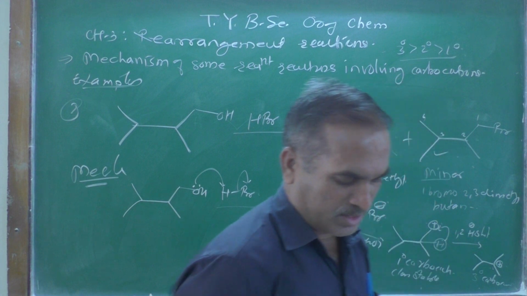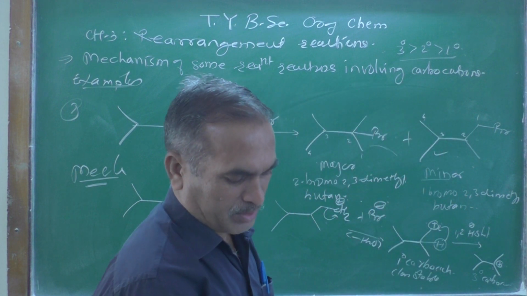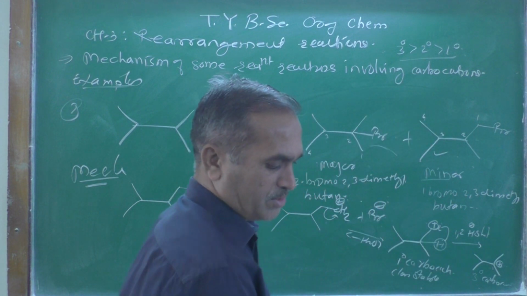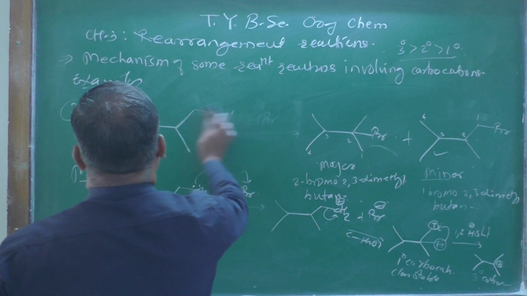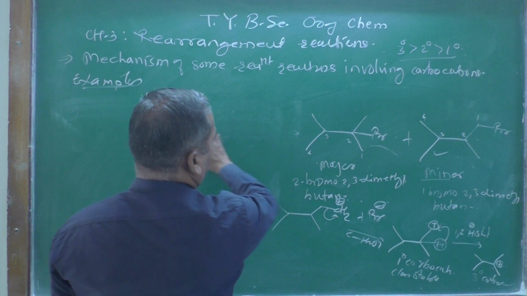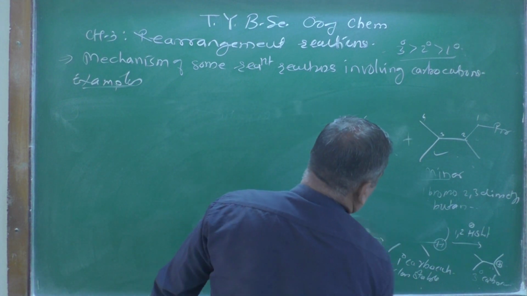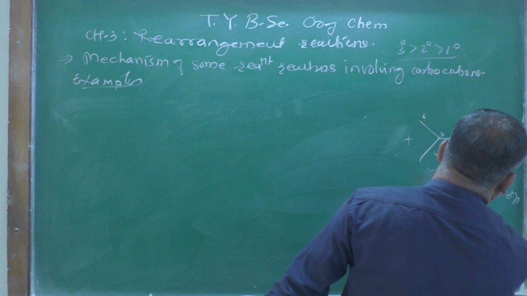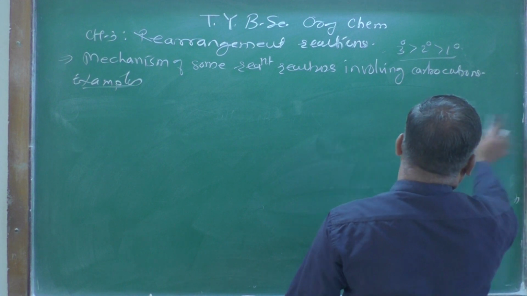Now let us see one more example over here. Let's see. Now I am giving one more example, that is the third example. Let me clean the board here so that you can see properly.